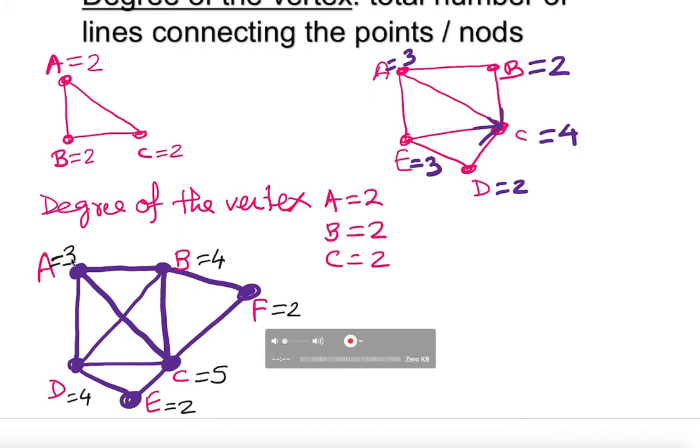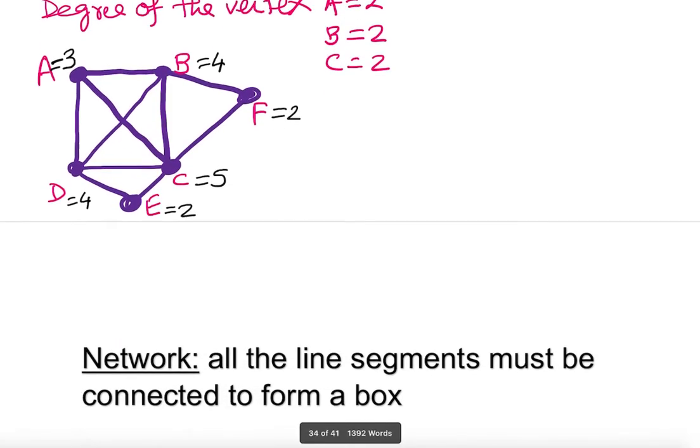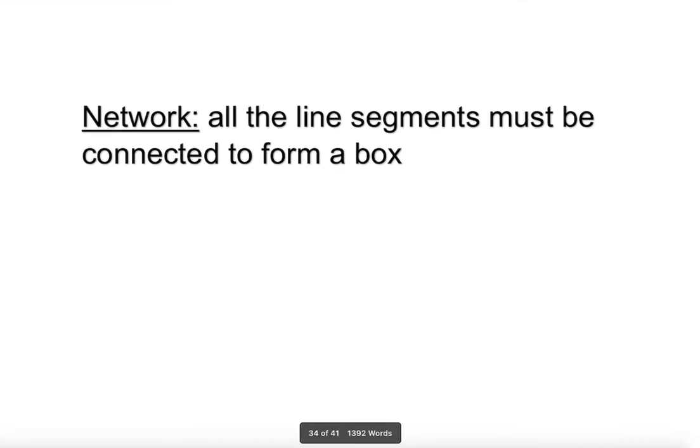So if you have an odd number, I apologize, if you have 1, 3, 5, 7, that's an odd degree of the vertex. If you have 4, 2, 6, that's an even degree of the vertex. And we have to recall those when we do the traceable, traversable, Euler or Hamiltonian network. So we should recall those later on. Okay, good. Next, we're going to move into network.